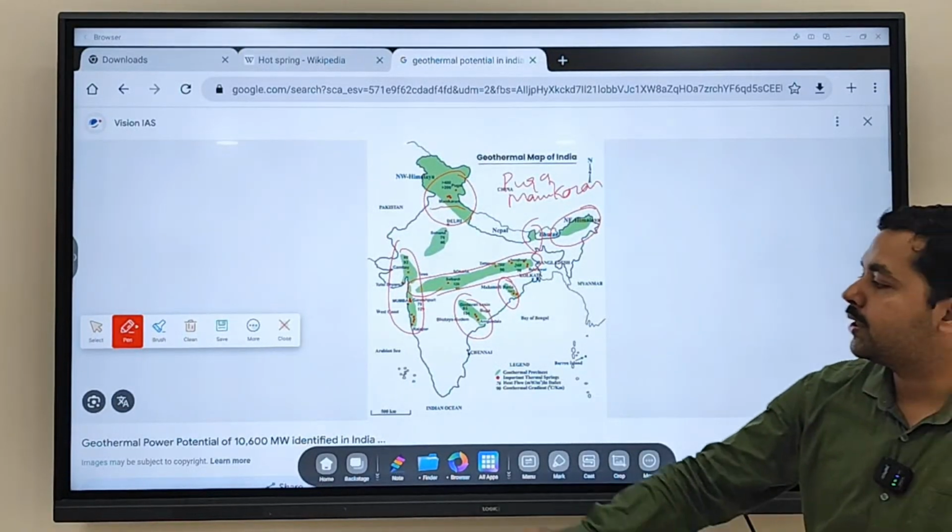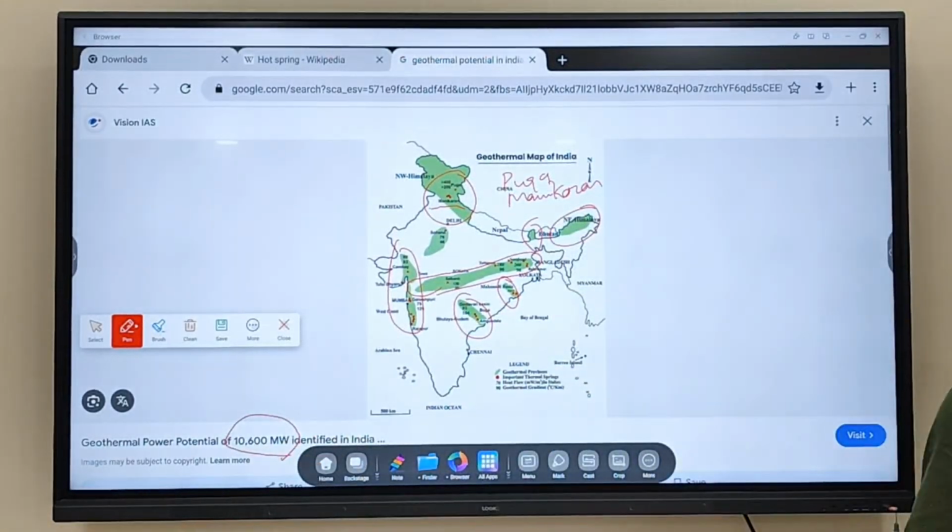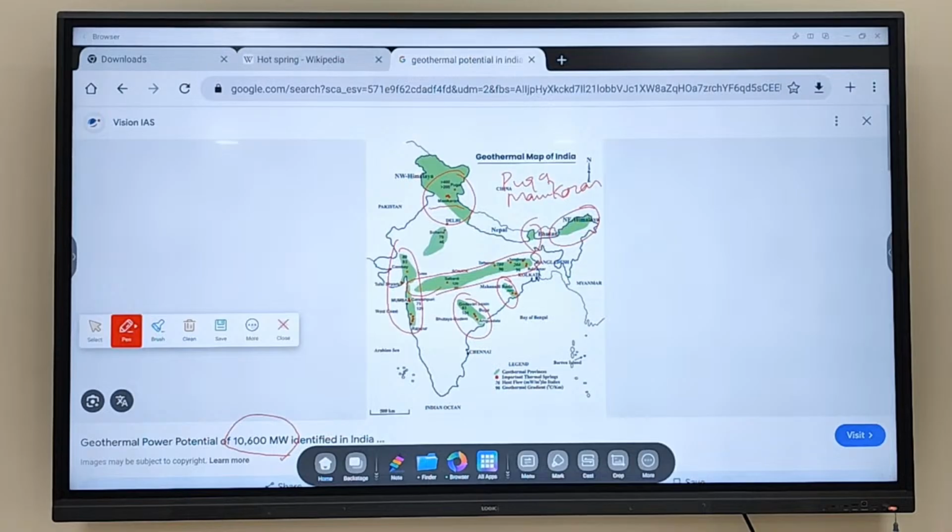Just make this diagram and mention this particular statistic. 10,600 megawatt is India's geothermal potential. Maximum potential, India can generate this much energy.